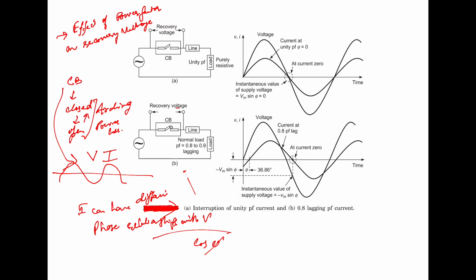When the circuit breaker is called upon to interrupt the load, the power factor may be typically 0.8 lagging.